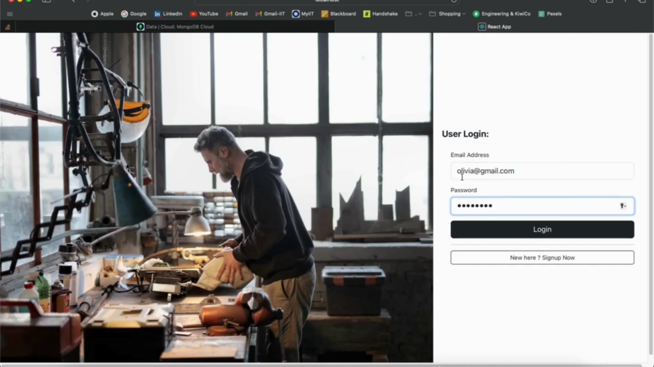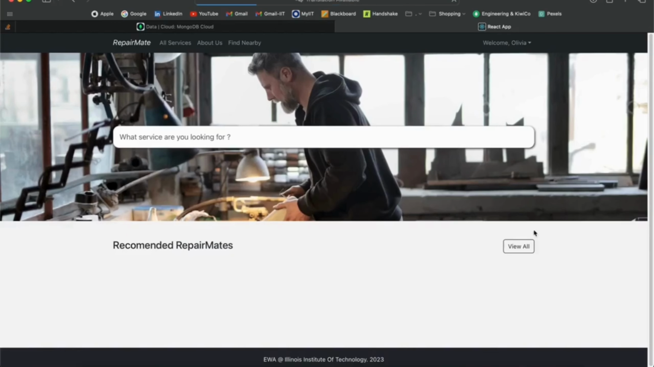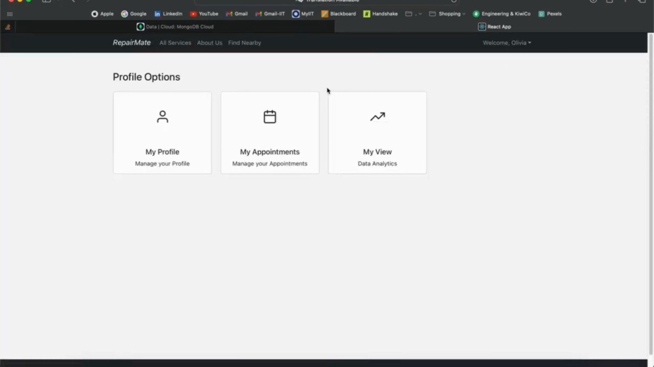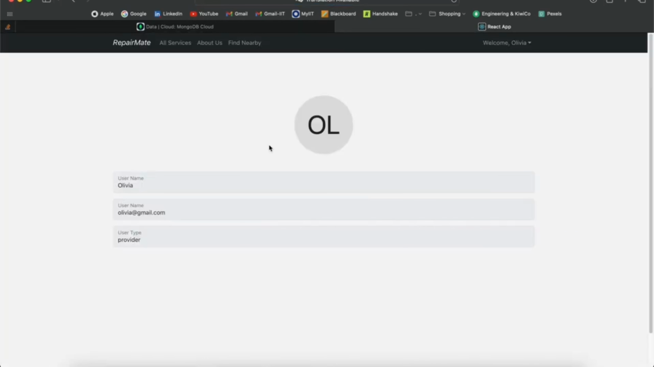Now, let's look at the service provider module. I am currently logged in as a provider named Olivia. Inside the profile section, providers can view their account information and appointment details. Providers can update appointment statuses such as in progress and completed.